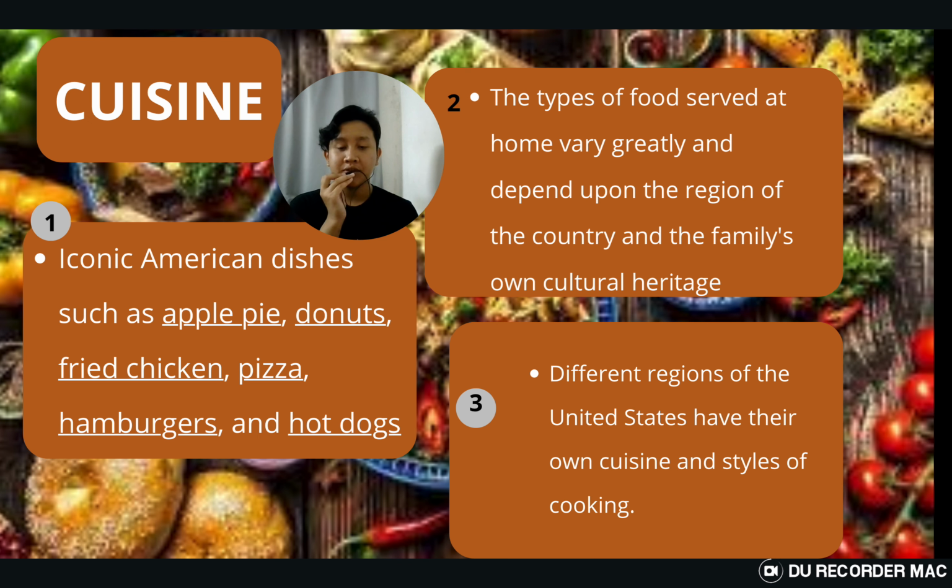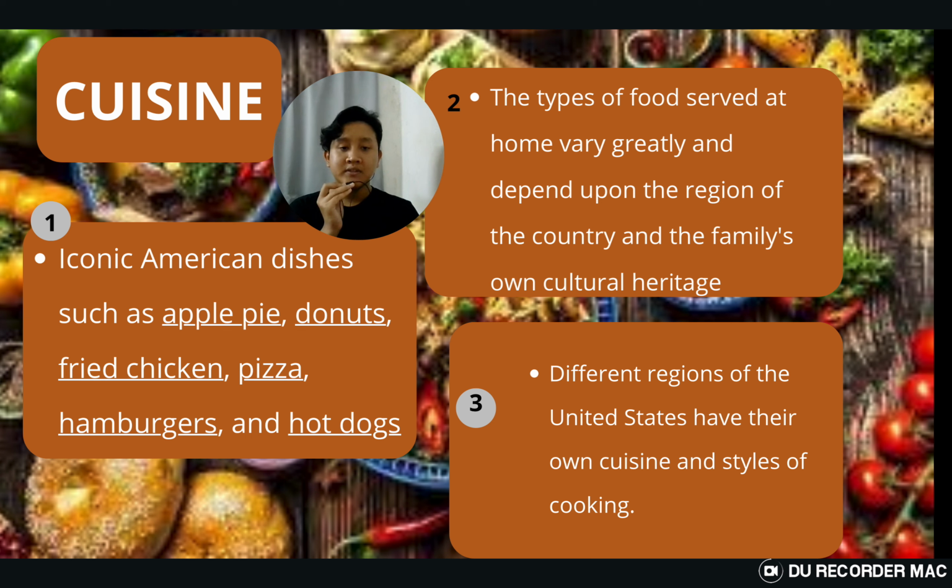Okay, the first point is the cuisine. In America, they have iconic dishes such as apple pie, donuts, fried chicken, pizza, hamburger, and hot dogs. These dishes you can find in any festival, and in the match, just like a football game. In the stadium, they have all these dishes when the match starts.